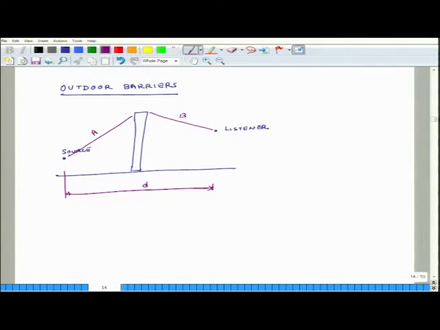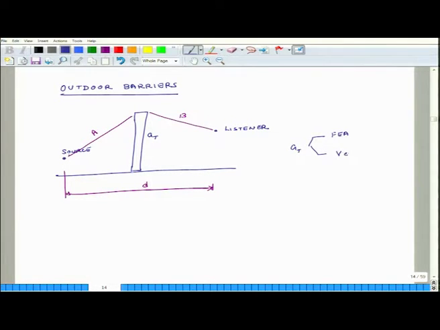And let us say that the absorptive coefficient, transmission coefficient of this barrier is AT. And how do we find what is the transmission coefficient? We find AT either through FEA, or if we are purchasing it from a vendor, then we should ask the vendor what that number is.